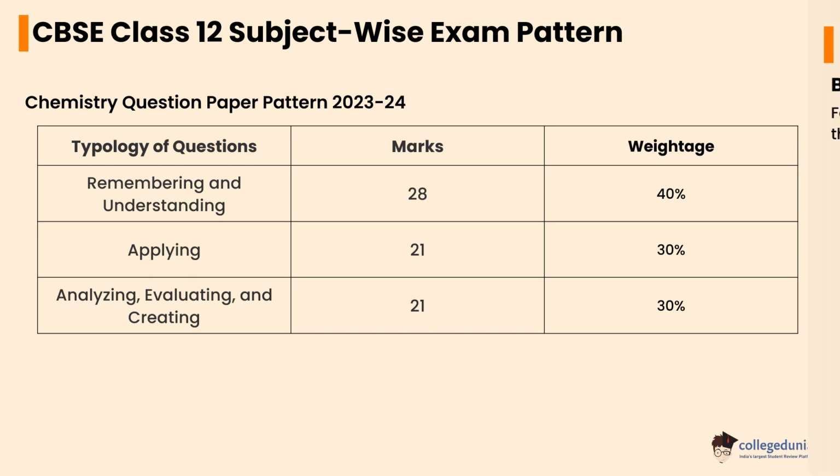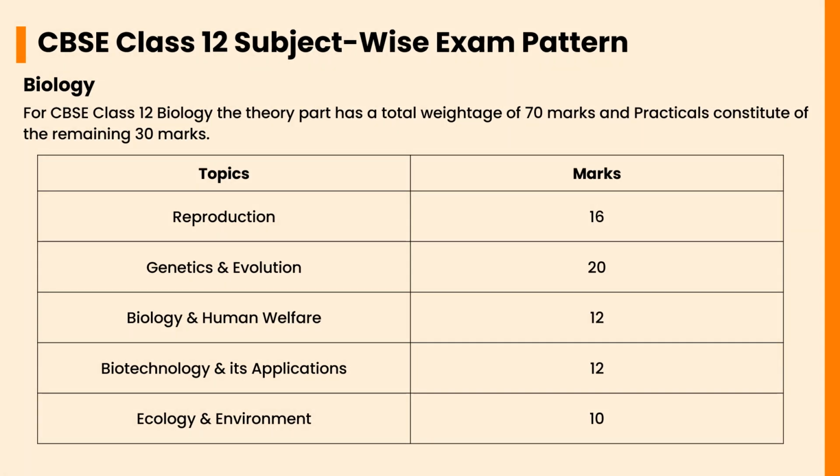Let's check the biology exam pattern. For CBSE Class 12 Biology, the theory part has a total weightage of 70 marks and practical constitutes the remaining 30 marks. Reproduction carries a weightage of 16 marks.